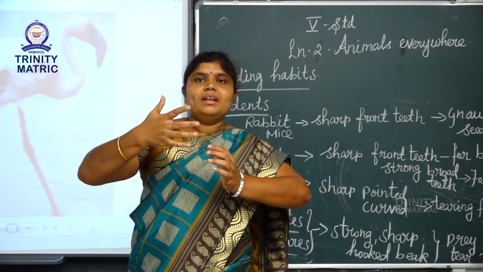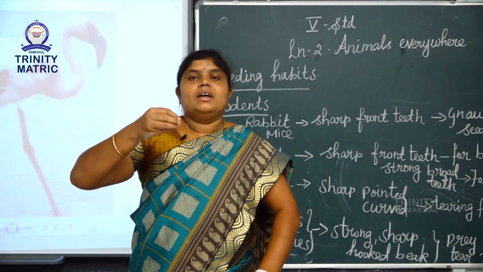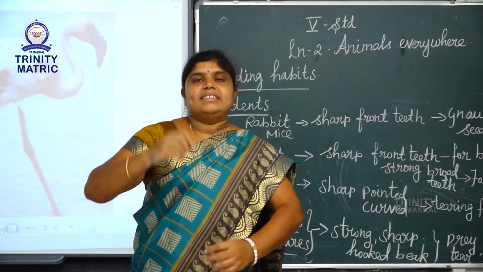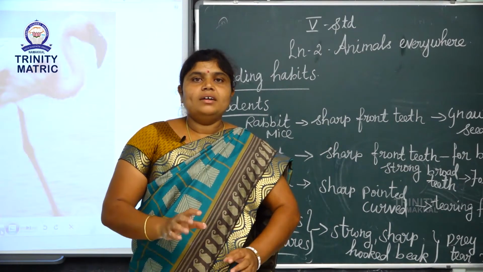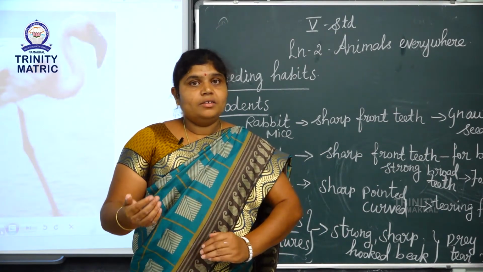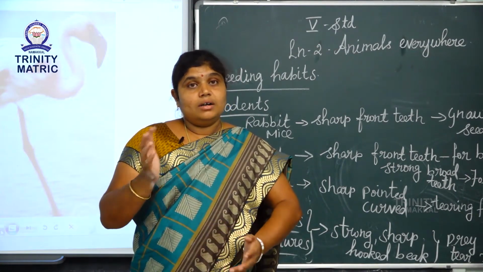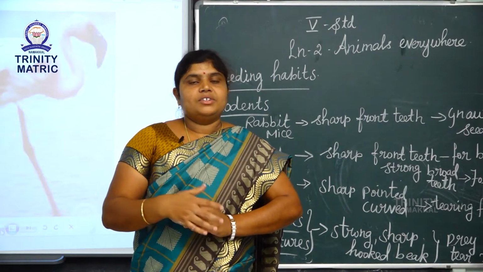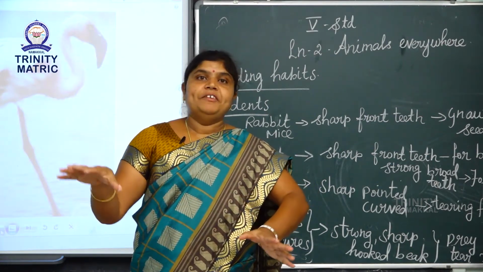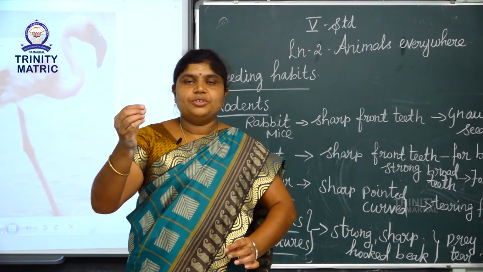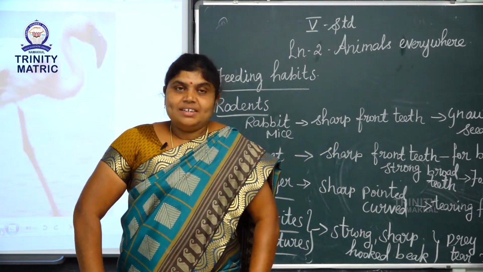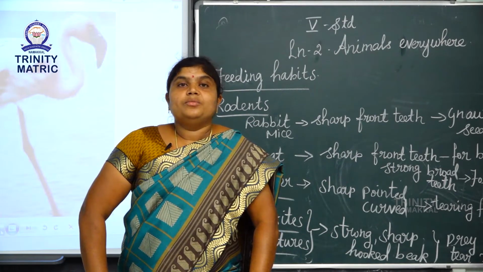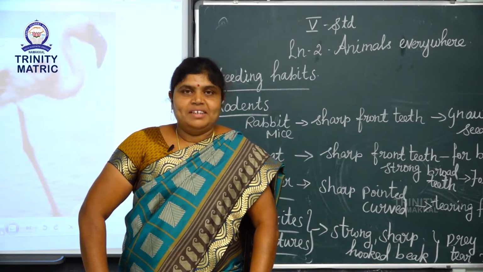The webbed feet help it to hop, jump and so on. A frog lives in water as a young one, and lives on land as an adult. This foot is used to move. So, students, now we studied movement of animals.